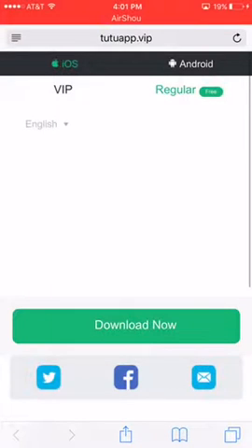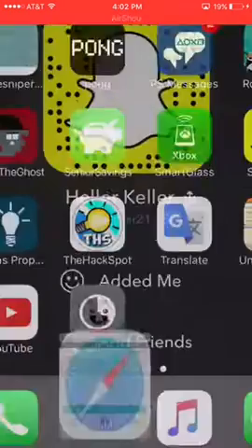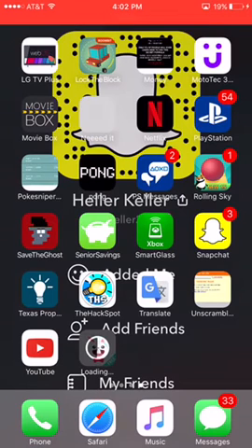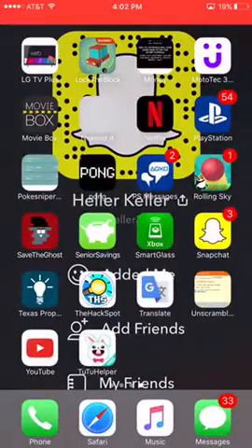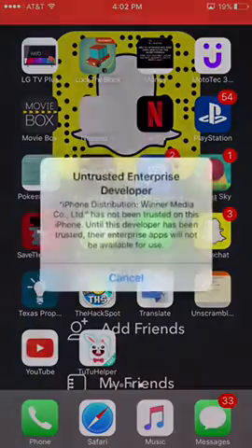And then hit install. And then once you've done that, it should start installing, just like so. Alright guys, so I'm going to let that install. Alright, so once it has installed, if you click on it, it'll say Untrusted Enterprise Developer.